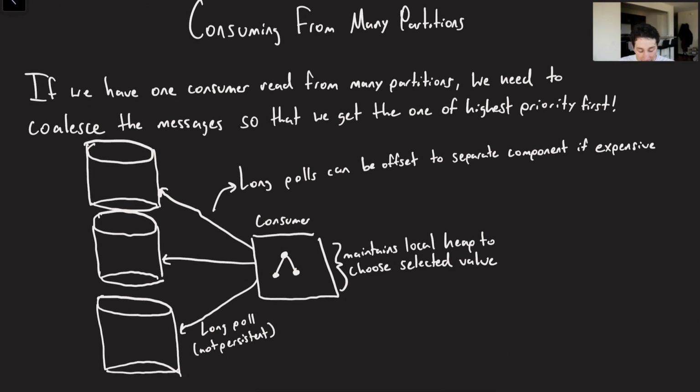Cool. So now we know that we have events going to many partitions, right? So this could be like partition 1, and we've got our little heap in memory and data on disk.